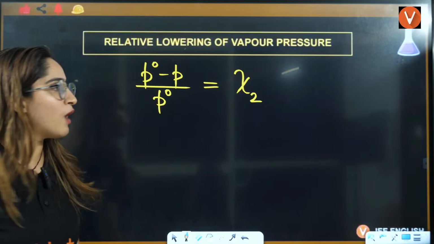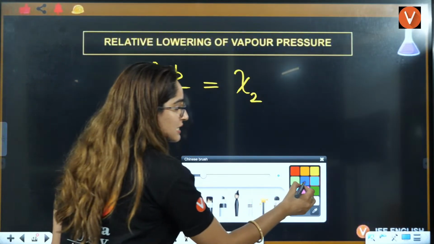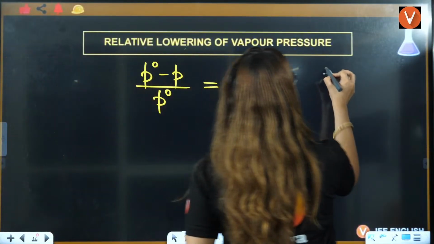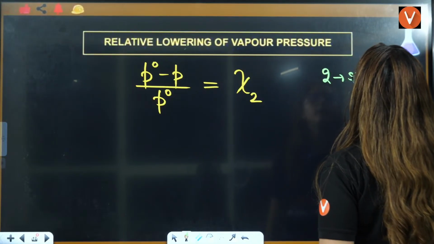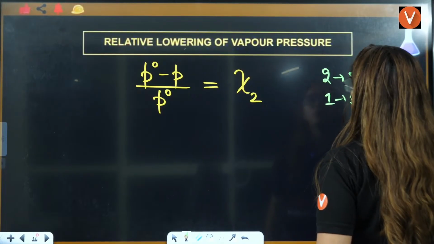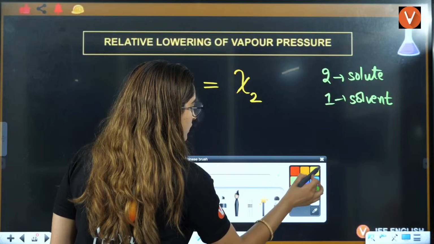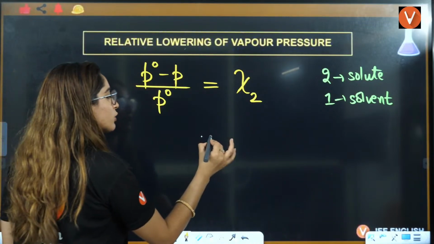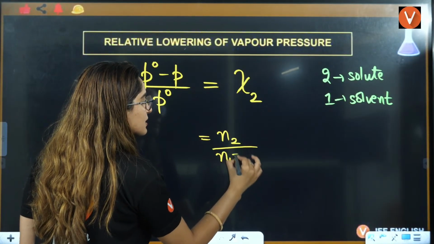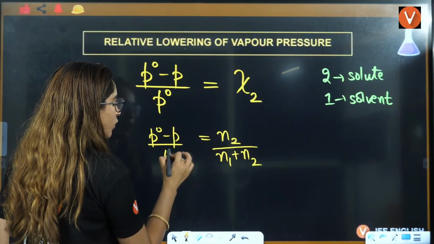Okay. Now, let us see this. This is your mole fraction of 2. This is the mole fraction of solute. I'll just write it here: 2 represents solute and 1 represents solvent. So that is your mole fraction of the solute. Now, can you tell me the mole fraction of solute? N2 by N1 plus N2, right? And this is P naught minus P by P naught.